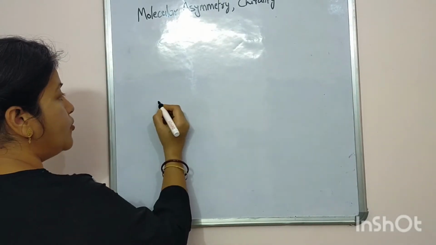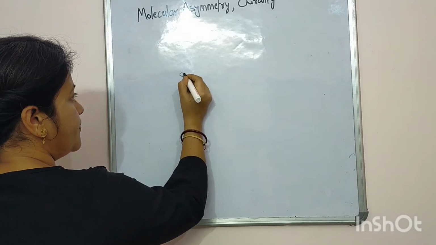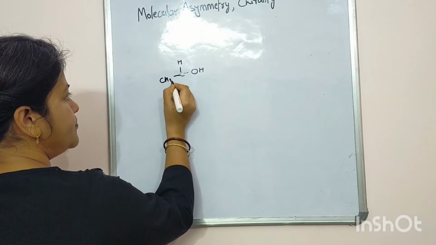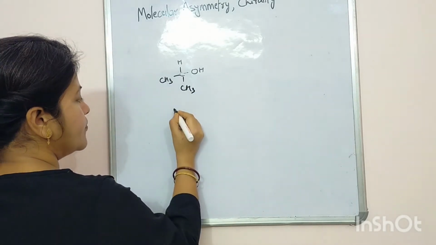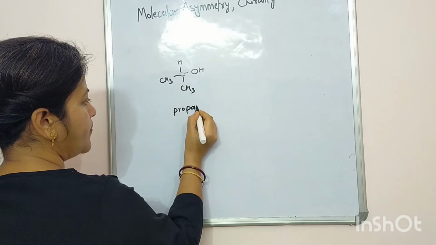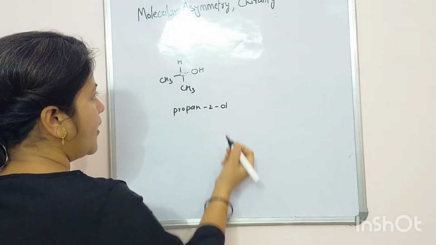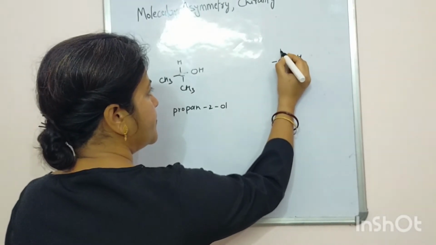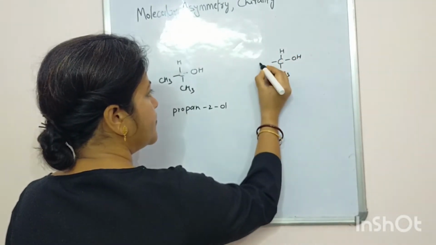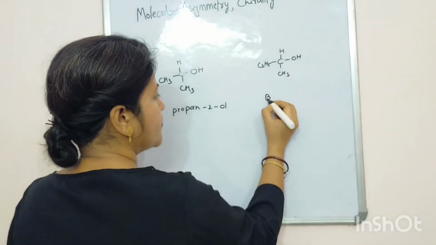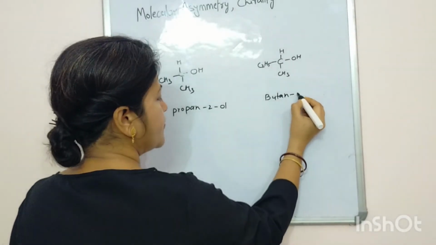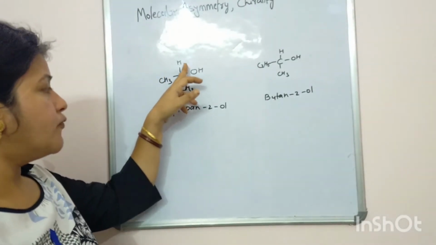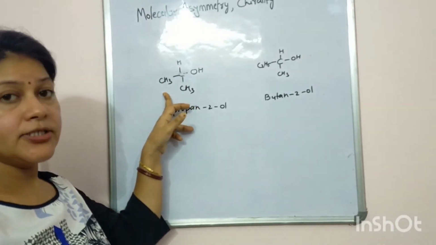The structure of propan-2-ol is shown, and then butan-2-ol. Here, this carbon has four valencies, but is not attached to different groups.